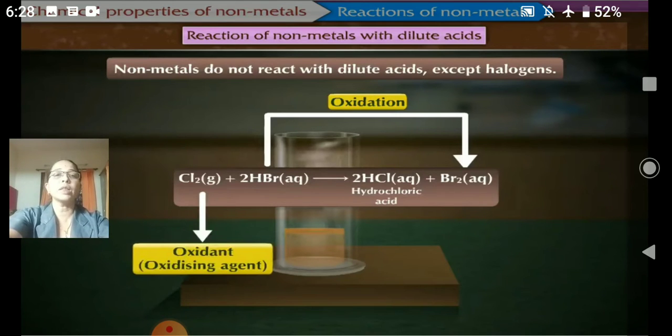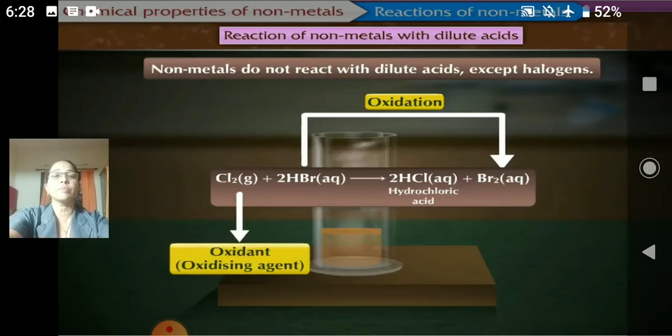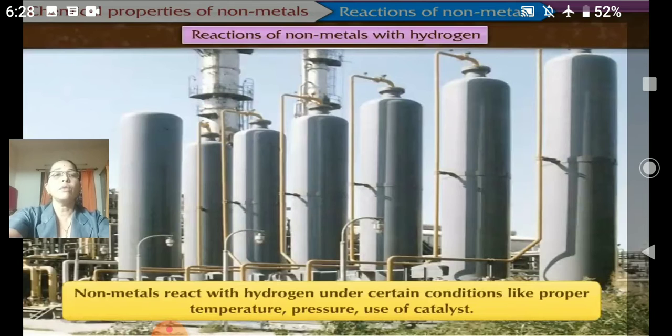What reaction? That is, non-metals reacting with dilute acid. The non-metal here is a halogen. Just remember, non-metals do not react with acids, but a non-metal like a halogen, only halogen, reacts with dilute acids.